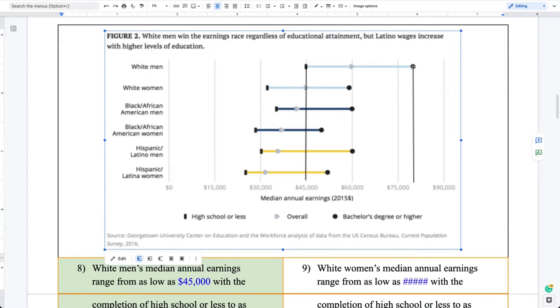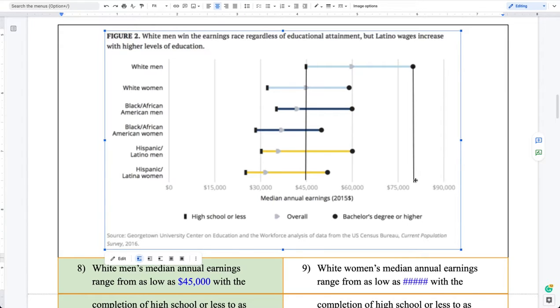And then on the upper end, over here on the right side, notice this is about a third of the way from 75,000 over to the 90,000. So from 75,000 to 90,000, that is 15,000.